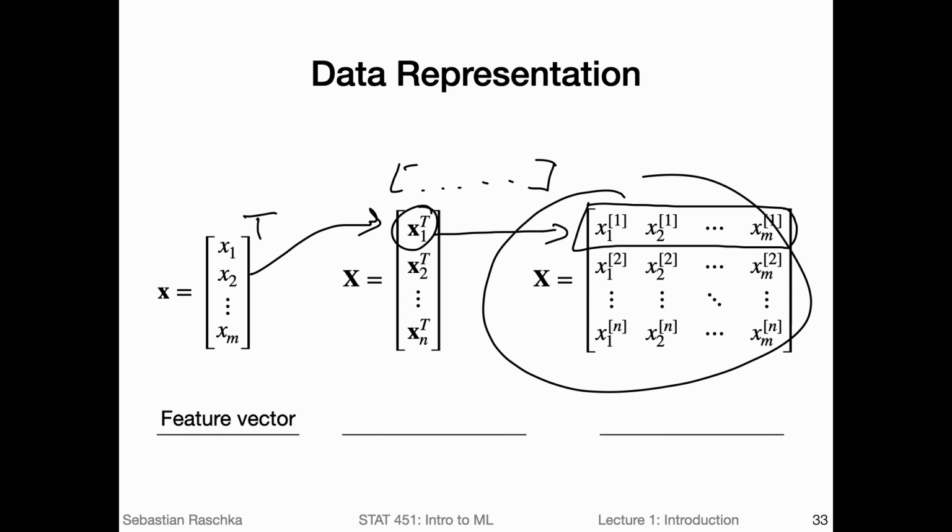And here I put the index 1 because it's the first training example, and there are 1 to m features. And in that case, of course, this is a design matrix. And this is exactly the same design matrix, just written more explicitly. Okay, this is just some of the notation. It's just something to keep in mind. It will become very familiar to you over the course of this course, because you will also be writing this in code later on in Python and scikit-learn using matrices. So in that way, this mathematical notation will be exactly the same format that you will be using in code.